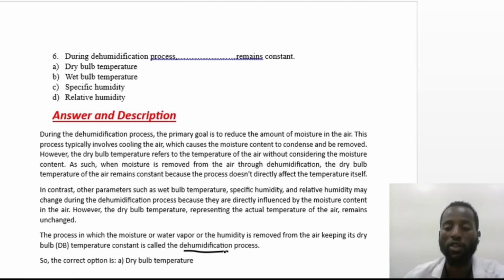Dehumidification is the process in which the moisture, or water vapor, or the humidity is removed from the air, keeping its dry bulb temperature constant. So the correct answer for this question is choice A. Dry bulb temperature is constant during the dehumidification process.